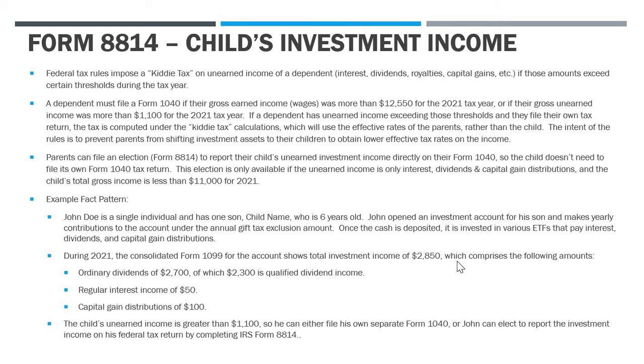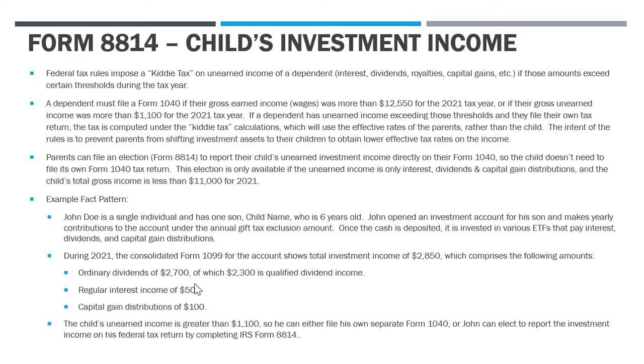Okay, so again, this fact pattern is limited to just investing in stocks and bonds that pay out interest, dividends, and capital gains. So during the 2021 tax year, John gets the consolidated Form 1099 for his son's account, and it shows the account earned total investment income of $2,850.